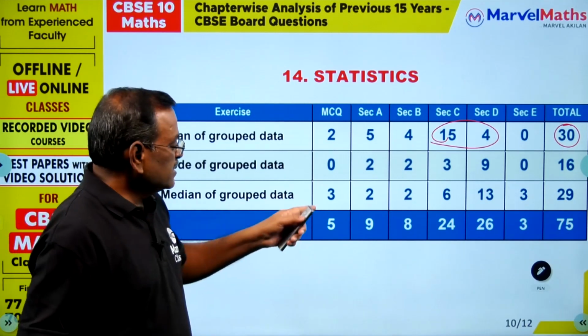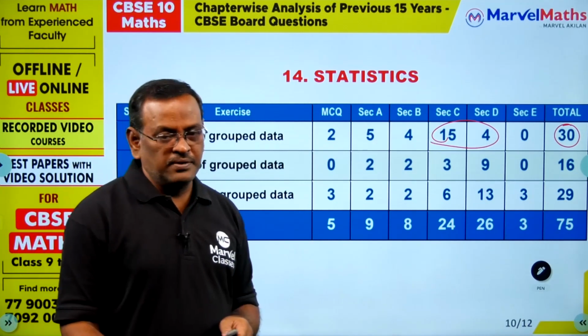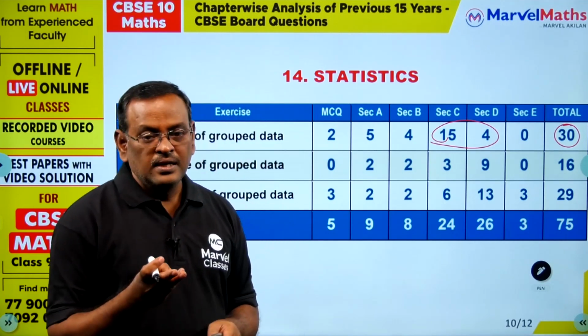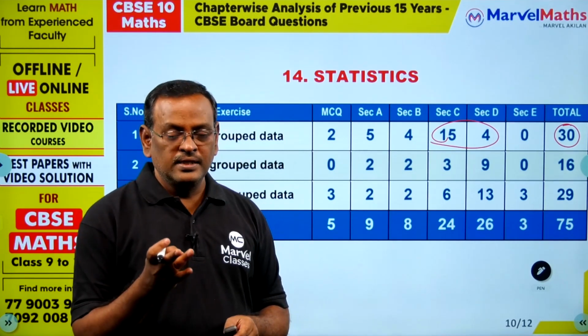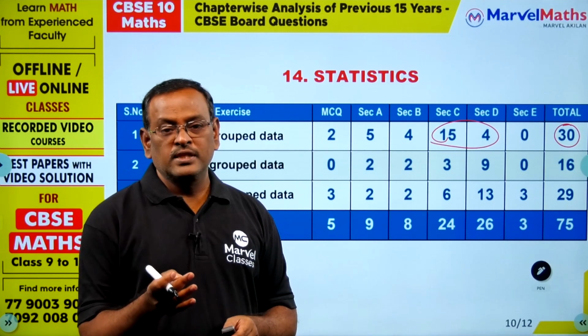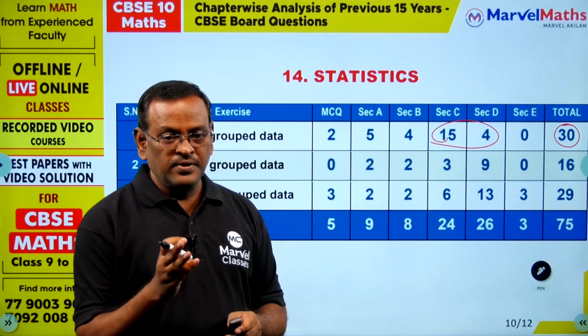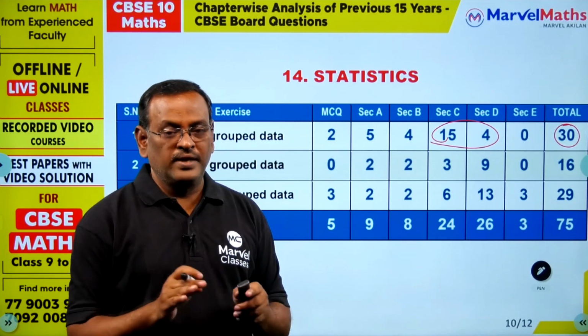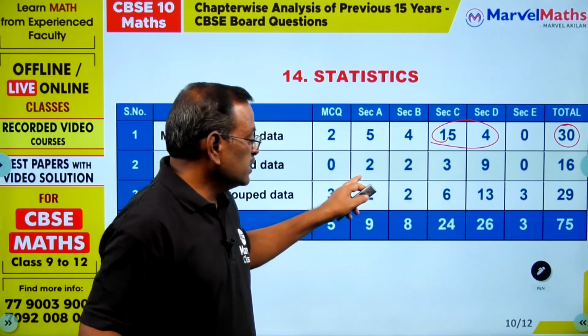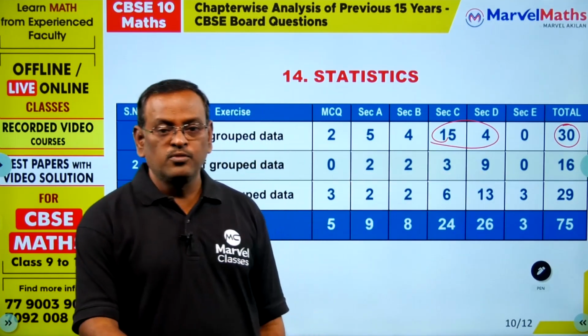Whereas in mode you have only a few types of problems. One is direct class interval to mode, or less than class interval to mode, and more than class interval to mode, and one missing frequency and 2 missing frequencies. Only 5 types of problems are there in mode. That is the reason for fewer questions in the mode section.